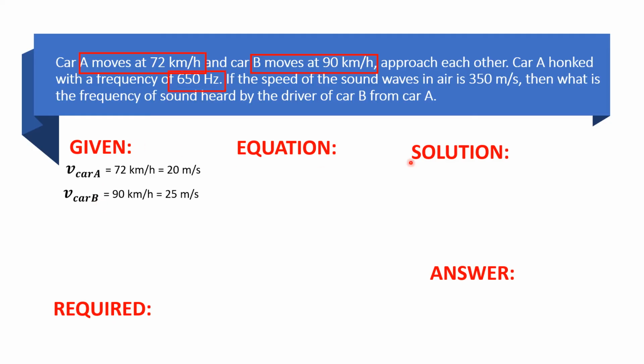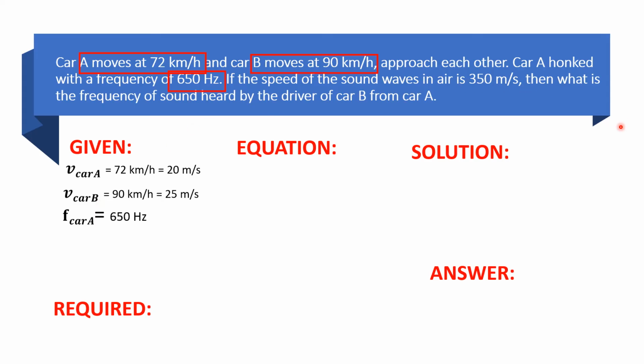From the problem, it was said that car A honks. So, siya yung nag-beep, nag-produce siya ng sound, no? And that sound is equivalent to 650 Hz. So, mula pa lang dyan sa problem, malalaman na natin that the car A is the source of the sound. So, siya yung V sub S. And car B would be the V sub O. And that is the observer.